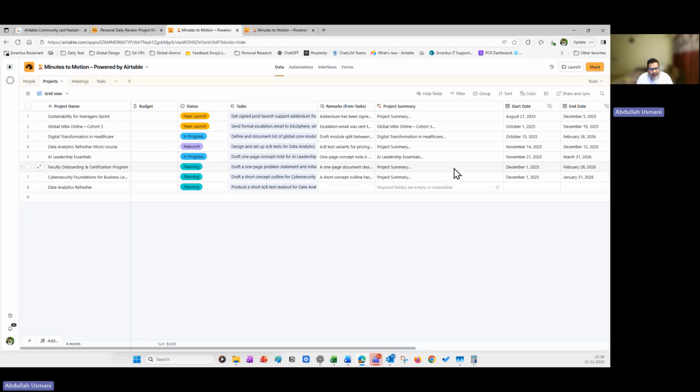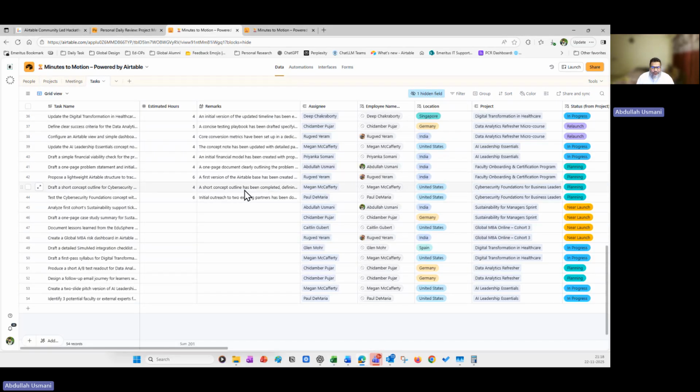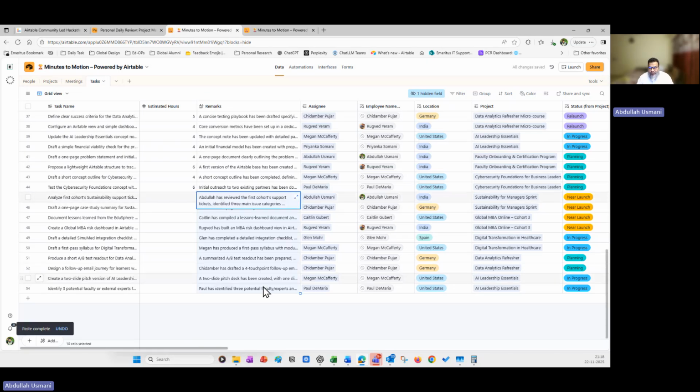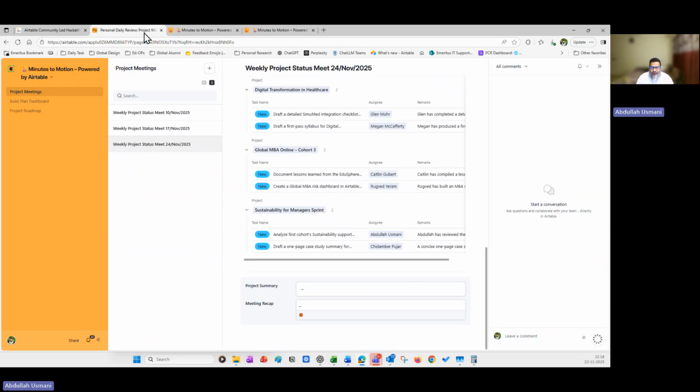So that creates a very unique experience for a person or user to just analyze the whole summary in one go itself. I have already prepared the status update for those particular tasks. So I'll show you how it will look like. So I'm going to just paste it. So this is what it goes into.